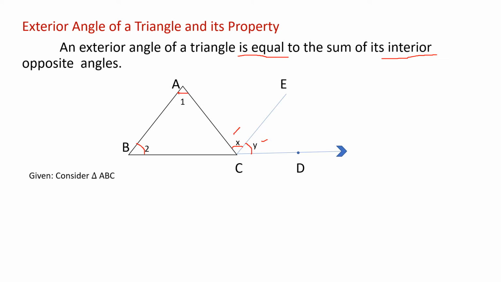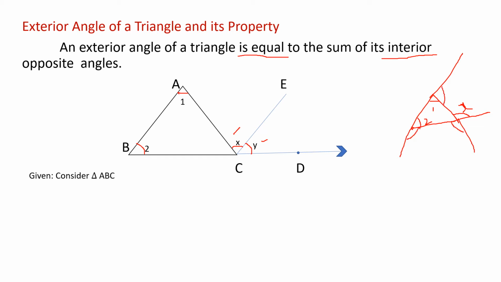So what is an exterior angle? How will you write the definition for the exterior angle? The exterior angle of a triangle is equal to the sum of its interior angles. For example, you draw one triangle. This is for your understanding, I am writing. Mark here 1, this is 2, and I am extending this line and marking this angle as X. I can mark the exterior angle here, or extend this line and mark here, or extend this line and mark here. All the angles which I mark outside are exterior angles.